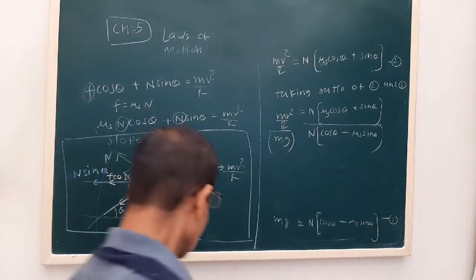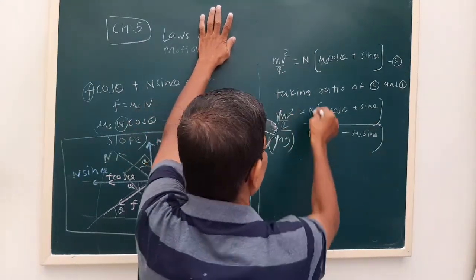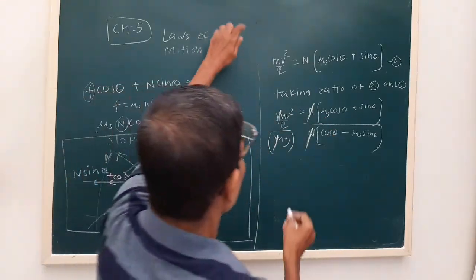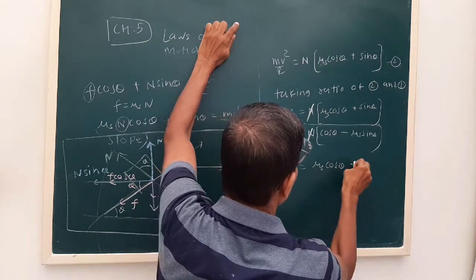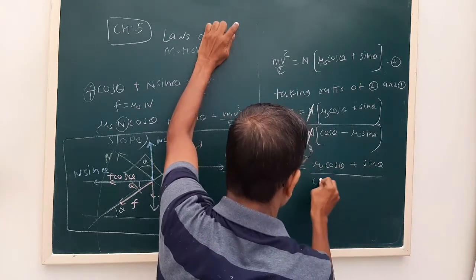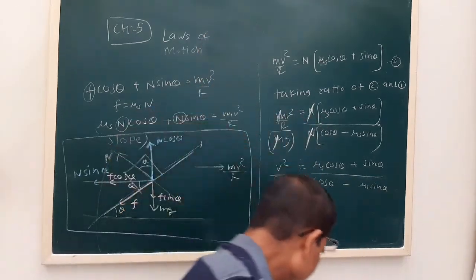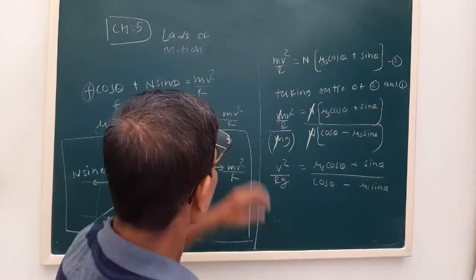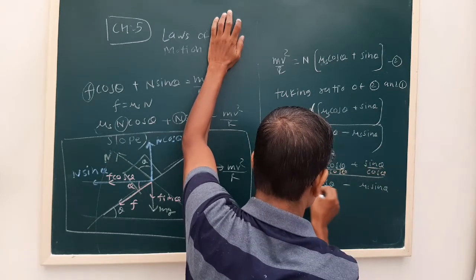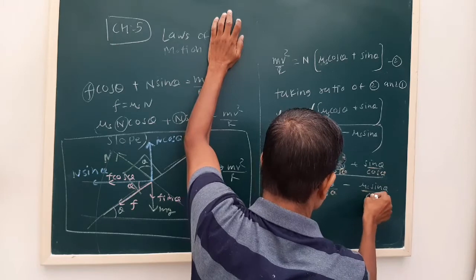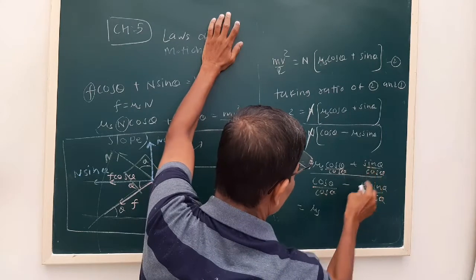Now what we see here is that m will get cancelled, and N also will get cancelled. So what happens? v square upon rg is mu s cos theta plus sin theta upon cos theta minus mu s sin theta. Now if I divide all the terms, both numerator and denominator, by cos theta, mu s sin upon cos is mu s tan theta.